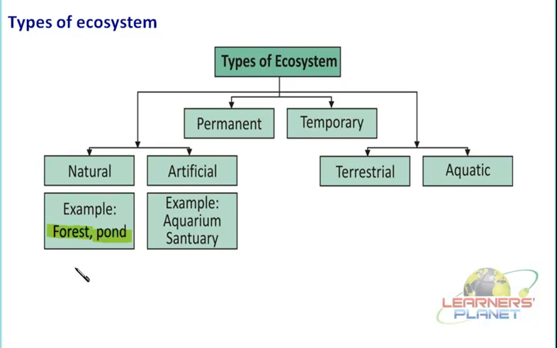What type of living organisms are present over there? Let us say there are lions, tigers, deer, different types of birds, many microorganisms, different types of plants and trees. So all of this forms a community, a particular ecosystem over there.